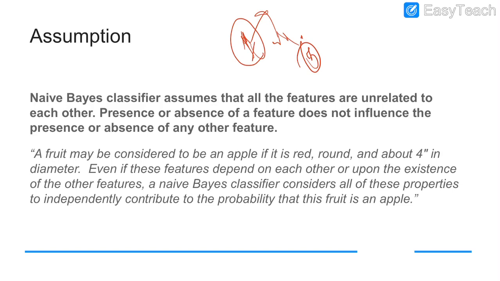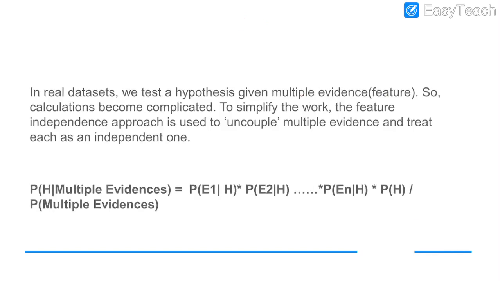So here a fruit may be considered to be an apple if it is red, round and about 4 inches in diameter. What are the features we are going to consider here? The color is red, the shape is round, and the diameter is 4 inches. Whenever an object meets these features, we identify that particular object as an apple. Like this, we are going to find out the probability.